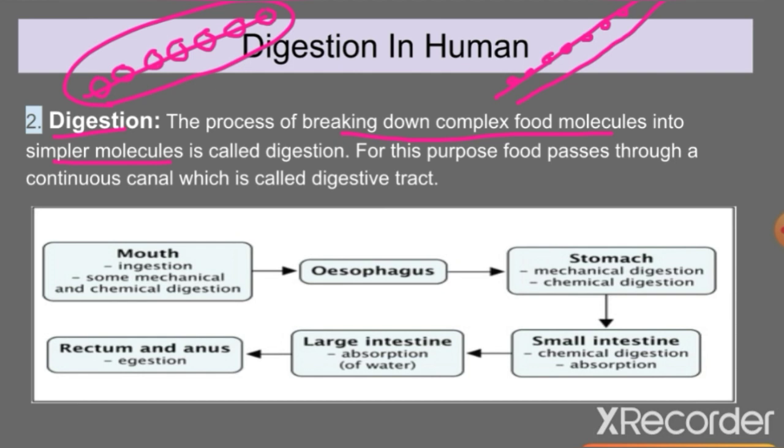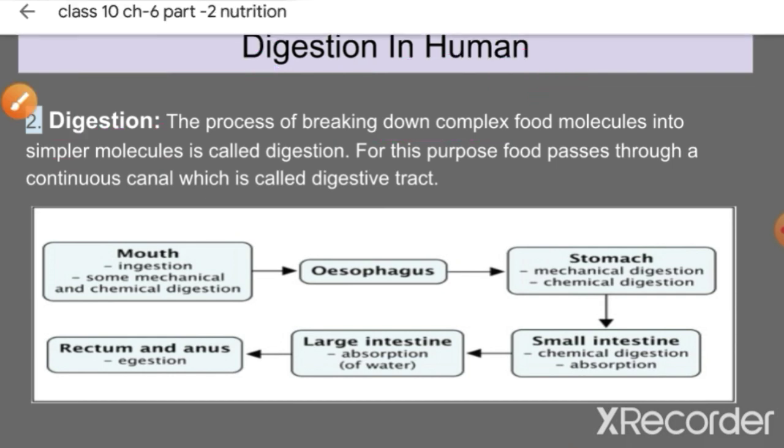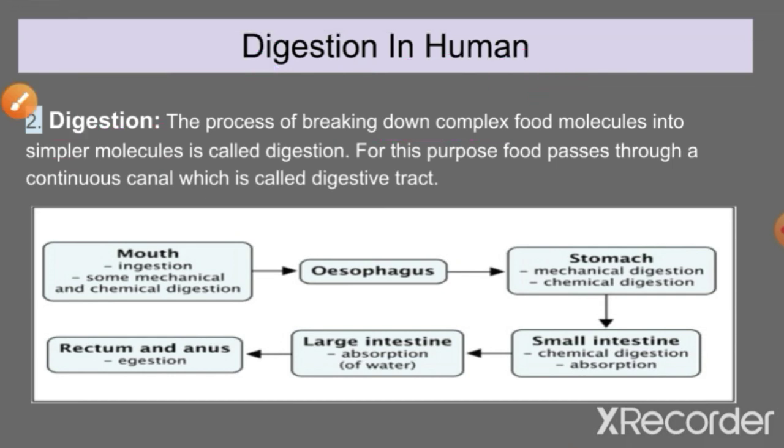So what is required now is that this chain is to be broken down. When broken down into smaller molecules, like these smaller tiny molecules, these molecules will be easily absorbed by these tiny holes. So that is why these larger chains of molecules need to be broken down, and this breaking down is called the digestion process. So now we have understood about digestion.